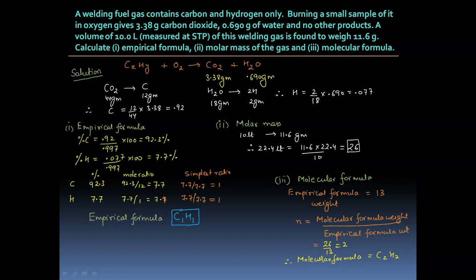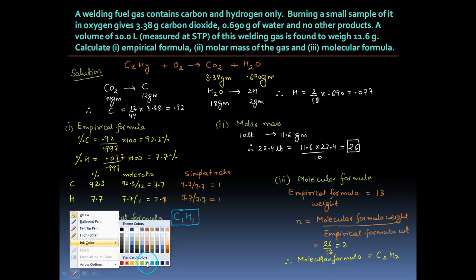Burning a small part of it in oxygen gave 3.38 grams of carbon dioxide, 0.690 gram of water, and no other products, which means it was a pure sample and the only things formed are carbon dioxide and water, nothing else. Further, it says that a volume of 10 liter measured at STP of this welding gas is found to be 11.6 grams. We have to calculate three things. First, the empirical formula. Then the molecular mass of the gas, and then the molecular formula of the gas, and identify the gas.